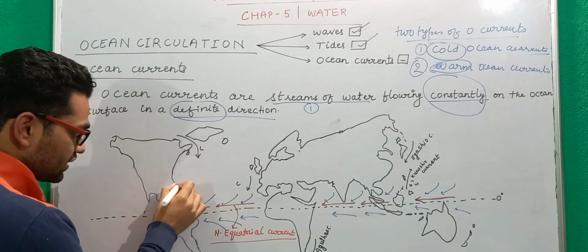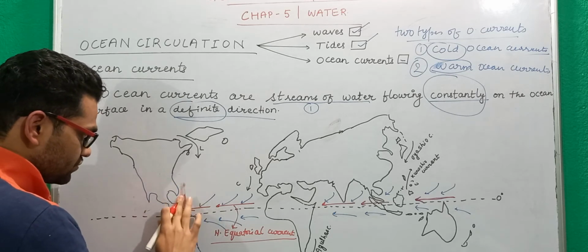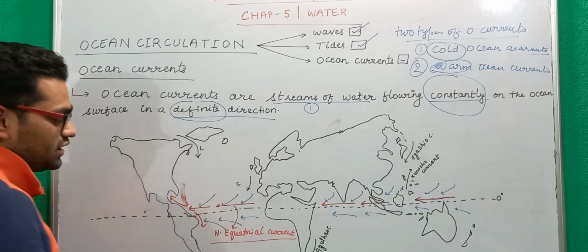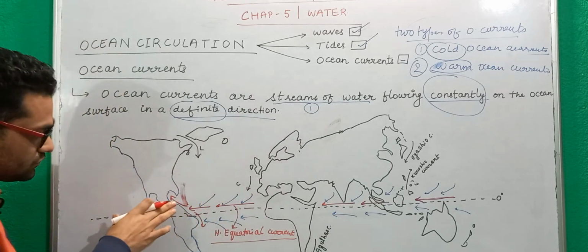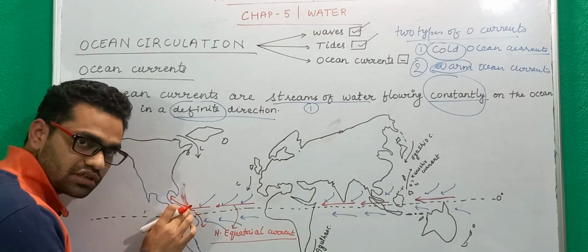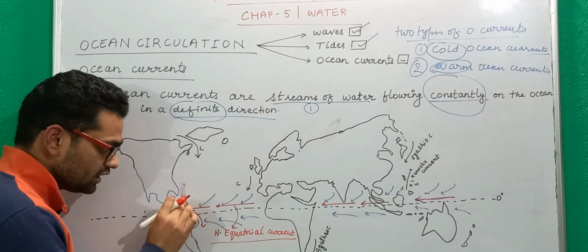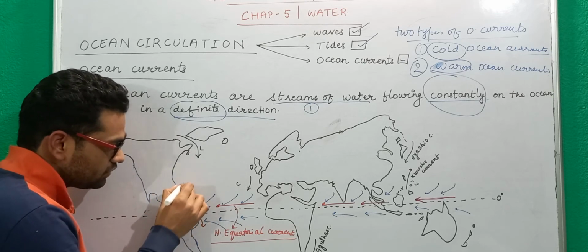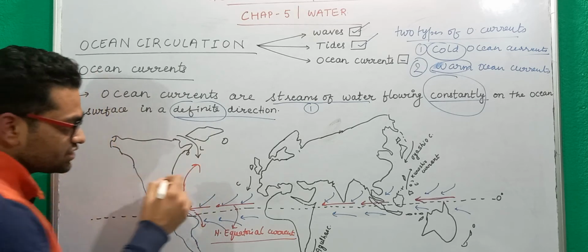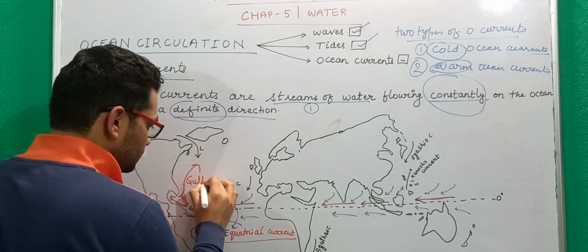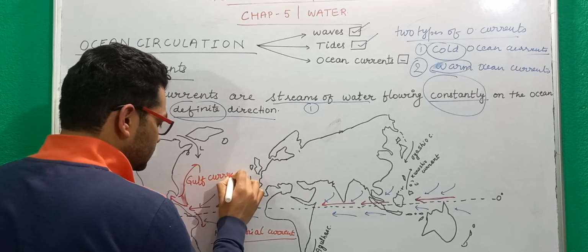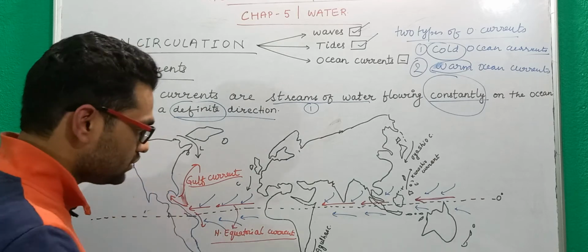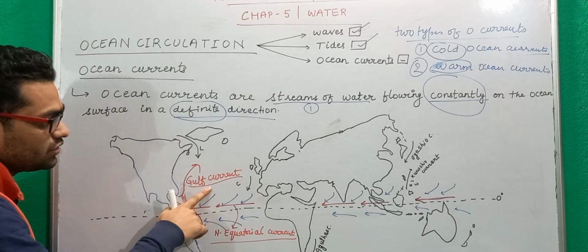It will get deflected. The first branch will get deflected here and another branch will get deflected in this direction. Now, as this north equatorial current enters into this Gulf of Mexico, it will move like this. So this is called the Gulf current, and it is also a warm current. So we have two warm currents up till now, the north equatorial current and the Gulf current.